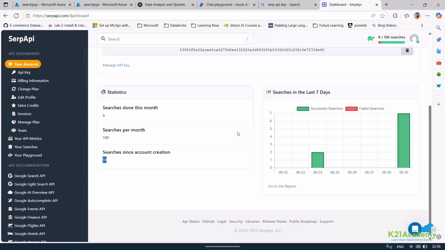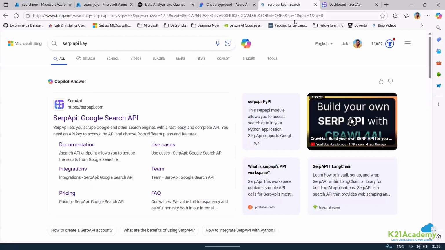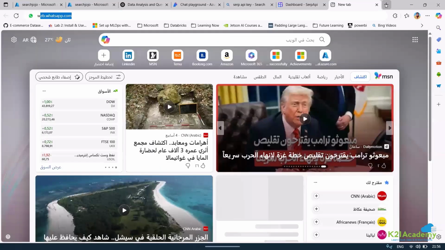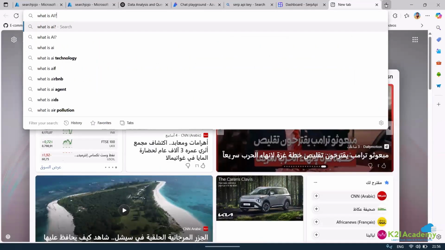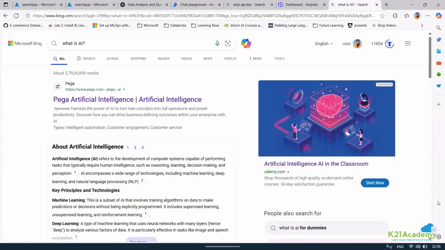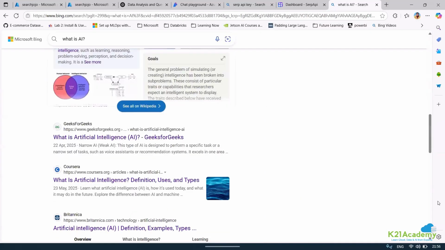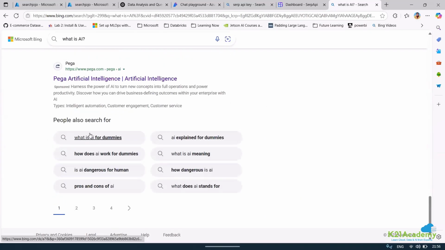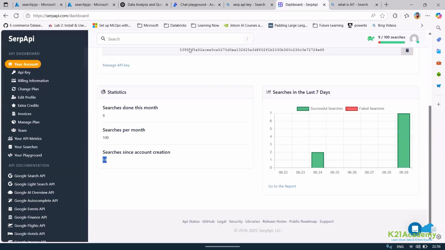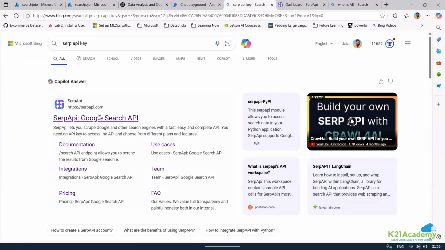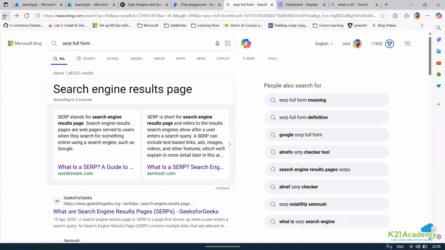Now, what does it do? How do you go to Google? Like, if I say what is AI, we do get lots and lots of results, right? So these are the pages, and on each page we are getting 10, 20 results, right? SERP is similar to that. It does a search engine result page. And after this search, it also looks into the page and it also extracts the information.